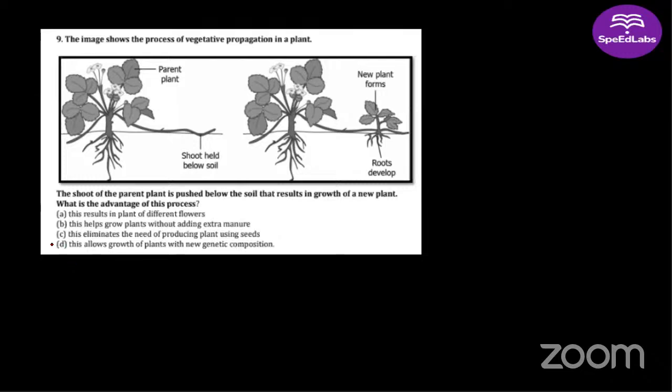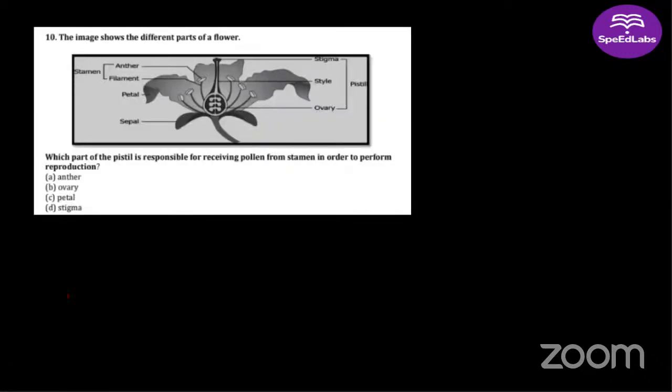See, again, you guys are getting confused between C and D. This is vegetative propagation. If you see, C is a better answer than D. This eliminates the need of producing plant using seeds, right? If seeds are not produced here, then also by vegetative propagation, the number of this particular crop can be increased. C will be the answer here. Moving on to the next question.